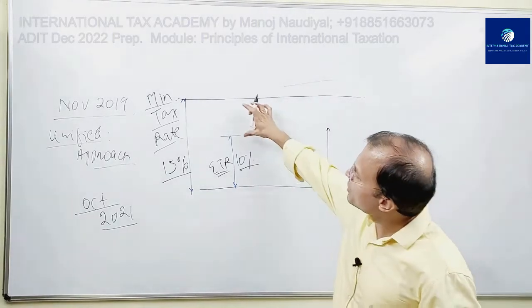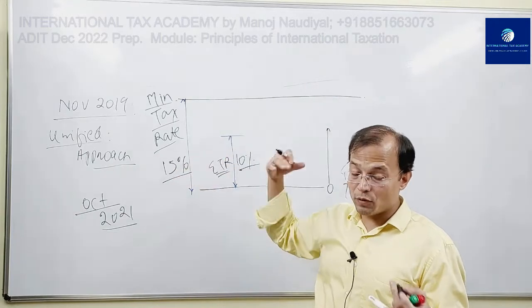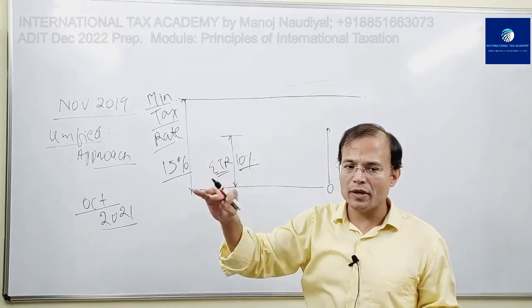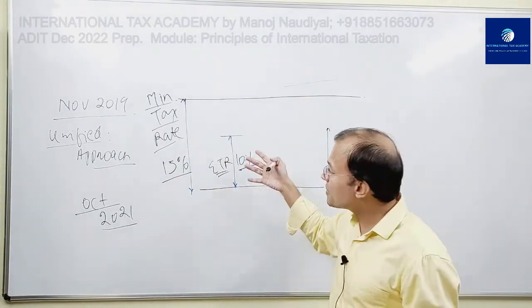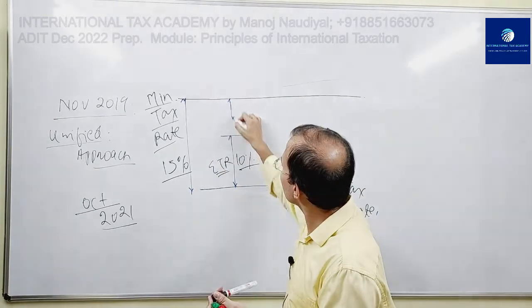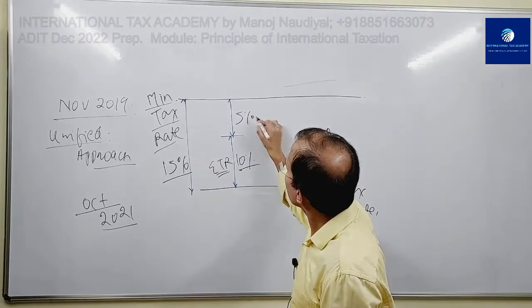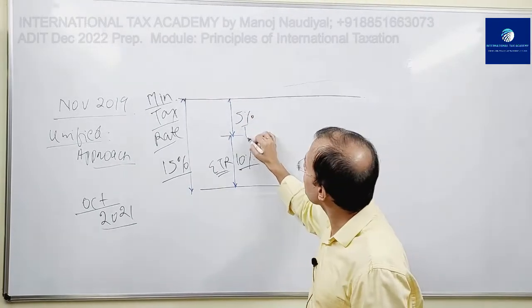So there is a 5% shortfall. After the implementation of GLoBe proposals, it is proposed that the in-scope MNE should pay 15% tax. At present, it is paying only 10% tax. So this remaining 5% tax,